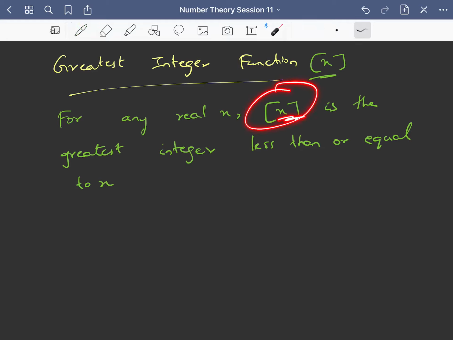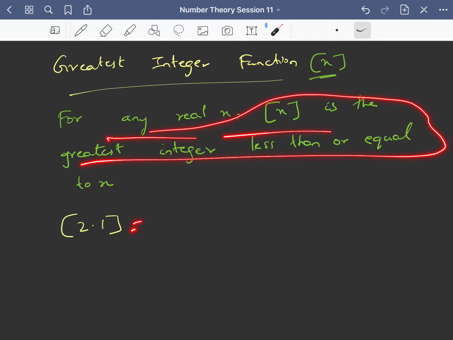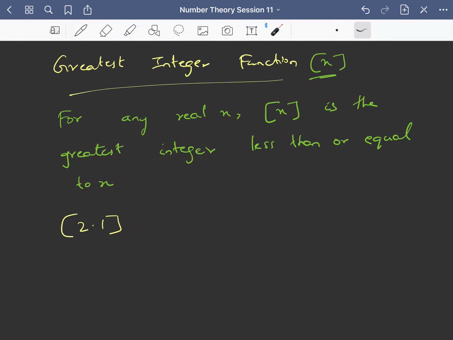So this is defined in such a way that it is nothing but the greatest integer which is less than or equal to x. For example, if I ask you the greatest integer of 2.1, pause the video for a minute and think about the answer by using the definition. Greatest integer of x is the greatest integer which is less than or equal to x. Just try to understand the English written in the definition. So this is a test of your English.